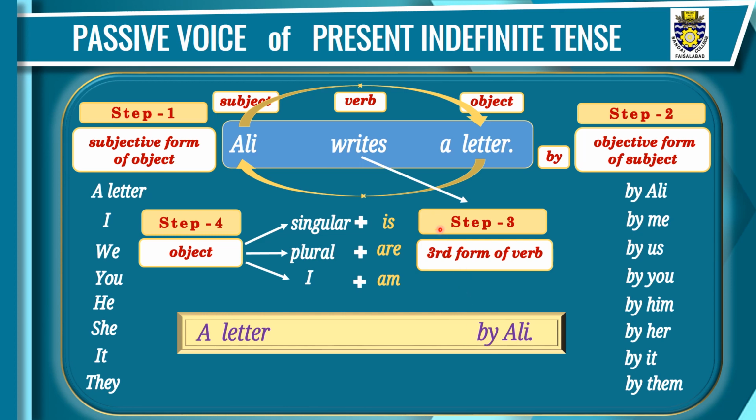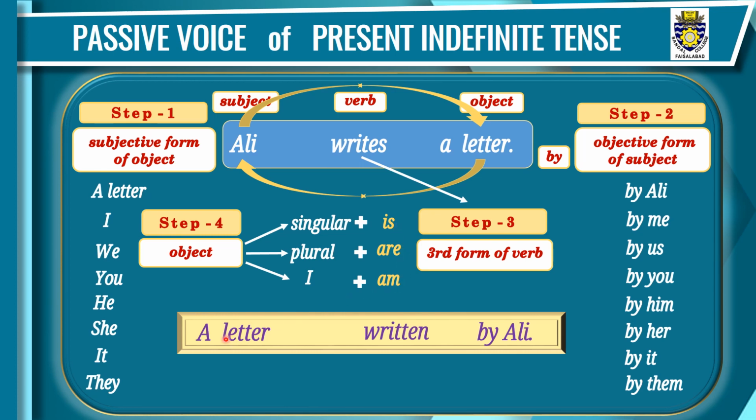Then step 3 is we'll use the third form of write. The third form of write is written. This is the formula for all the passive voices, but we'll make only one change, that is the change of helping verb, which will be selected according to that particular tense. In present indefinite tense, we can use only 3 helping verbs, that is, is, are and am.